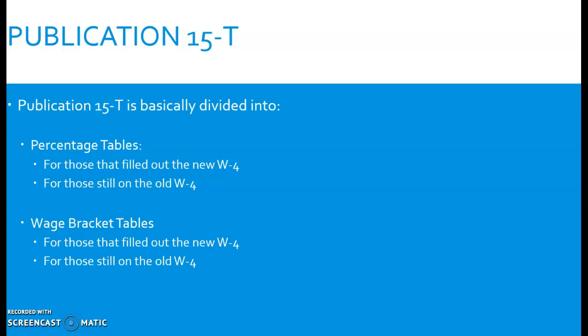So we have two different sets of tables for the percentage tables. And the same thing for wage bracket. We got to know, is this a new W-4 employee that just has filing status, or is this an existing employee that has the old W-4?